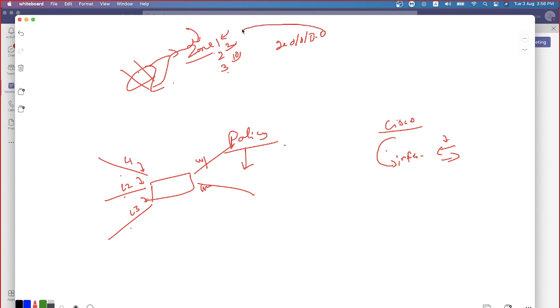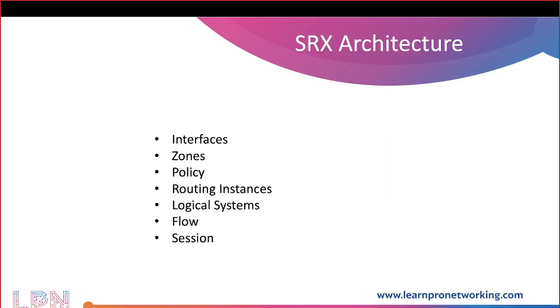That unit 0 can be part of zone 1. It cannot be part of zone 2 and zone 3 at the same time. Any single interface can be part of a single zone only. Got it? Right. So that's the second component we need to understand.